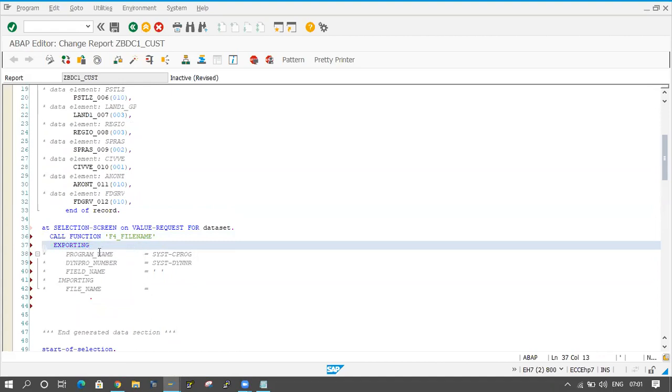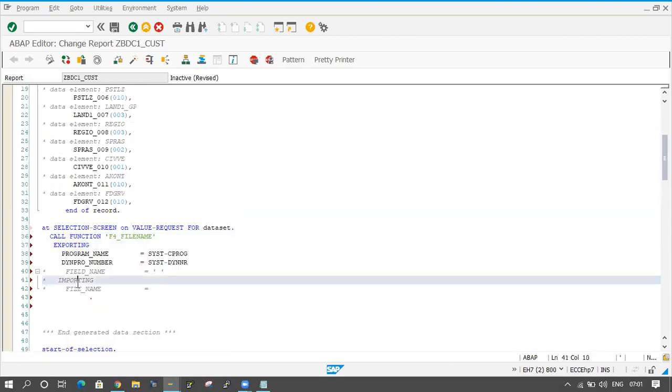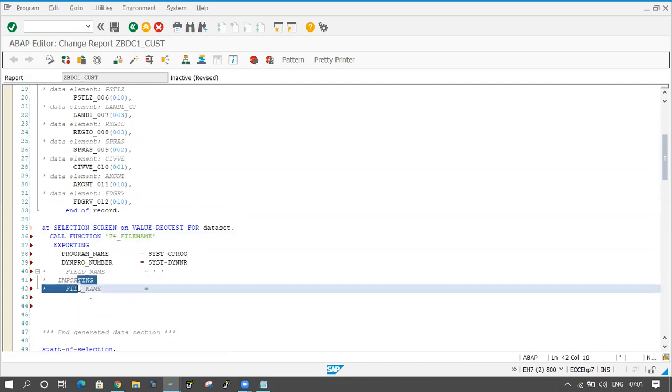Exporting, the program name and the DynPro number. I am uncommenting those things also. And in the importing tab, I am providing the data set.